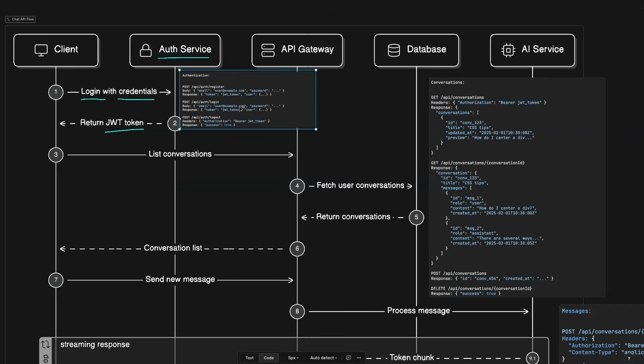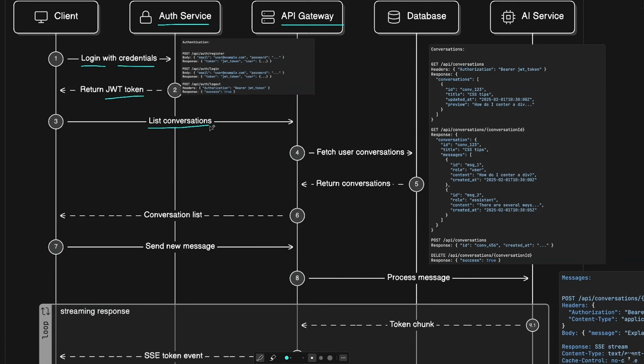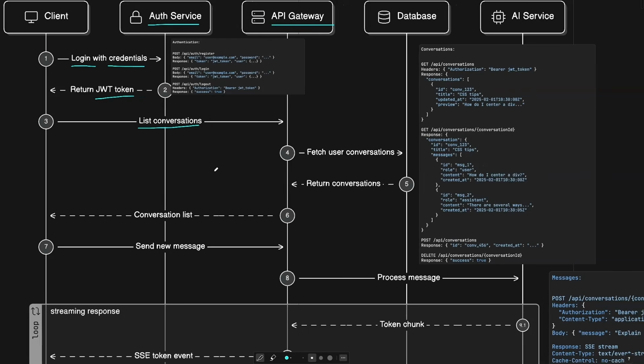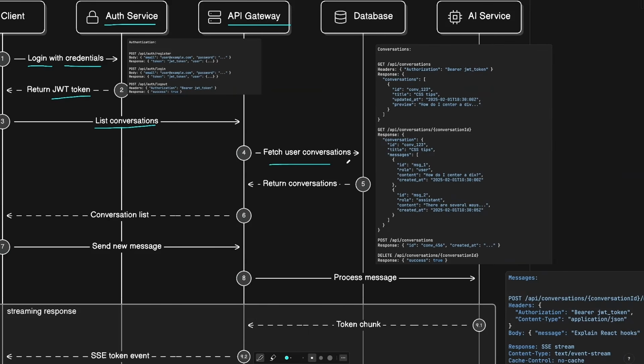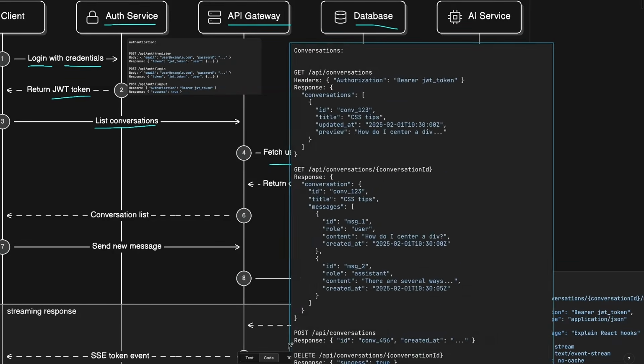The next part is conversations, which is handled with the conversation service, but through the API gateway. This is where we want to list the conversations, like the left sidebar panel where we had the past conversations for the user. We need to fetch these user conversations from the conversation service, and that in its turn will request it from the database. These are the most important endpoints we will have here.